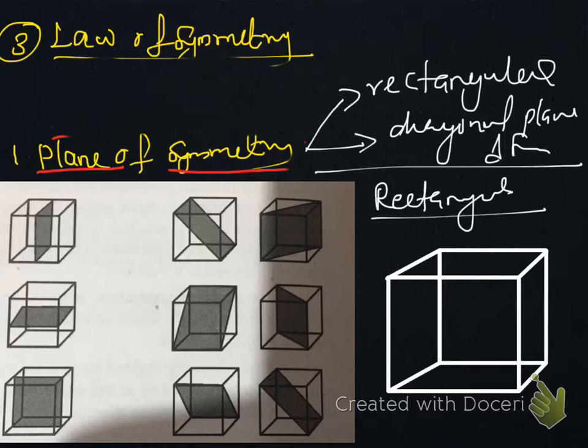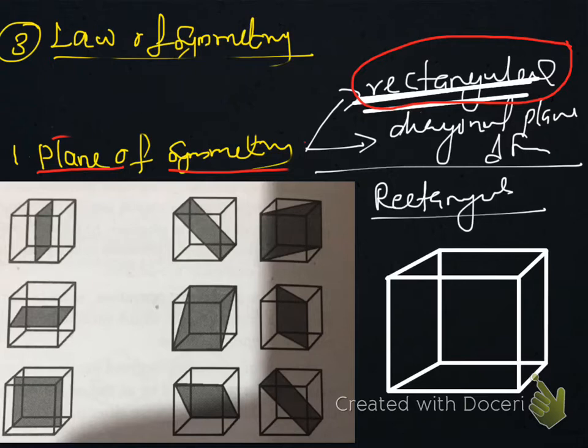This cube needs to be cut into 2 equal halves by a rectangular plane. That is why we call it the rectangular plane of symmetry. We can draw that plane like this. This cube can be cut like this.